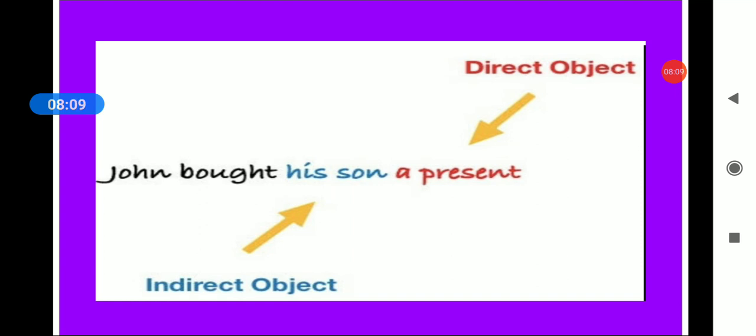John bought his son a present. Now what is a verb over here? Bought. John bought what? A present. Now for whom? The answer will be his son. So his son is your indirect object.